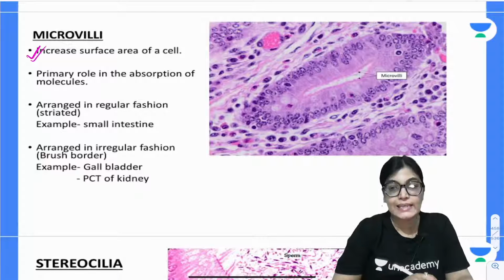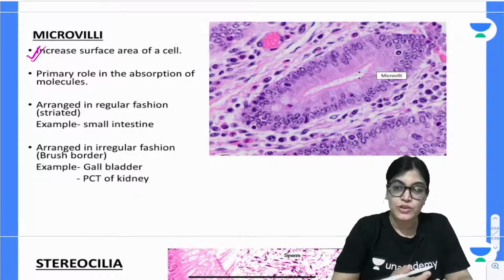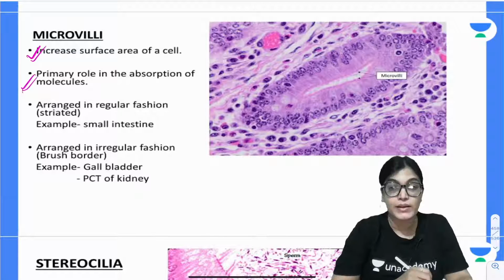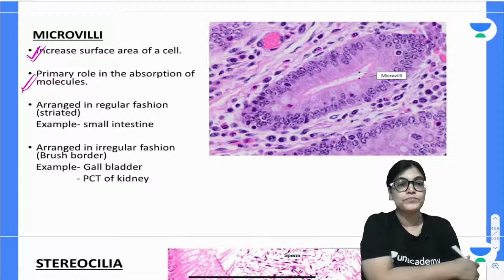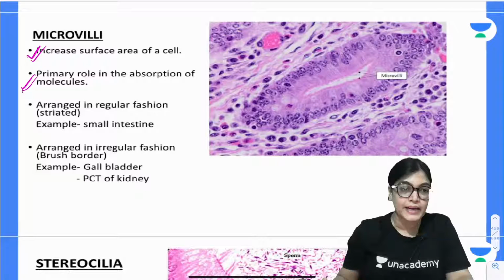Microvilli increase the surface area of the cell, and the primary function of microvilli is absorption of molecules. It is arranged in a very regular fashion as a striated border, for example in the small intestine.